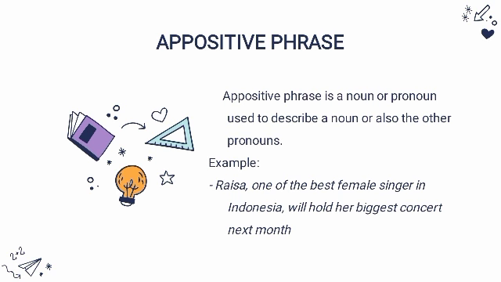And the last is appositive phrase. Appositive phrase is a noun or pronoun used to describe a noun or also the other pronouns. Jadi yang dimaksud appositive phrase itu adalah sebuah kata benda atau kata ganti yang dipakai untuk menjelaskan noun atau pronoun yang lainnya. Sebagai contohnya pada kalimat Raisa, one of the best female singers in Indonesia, will hold her biggest concert next month.